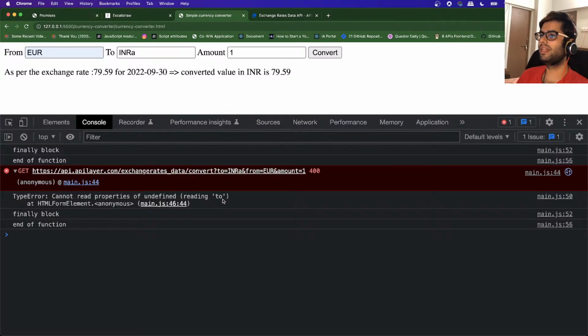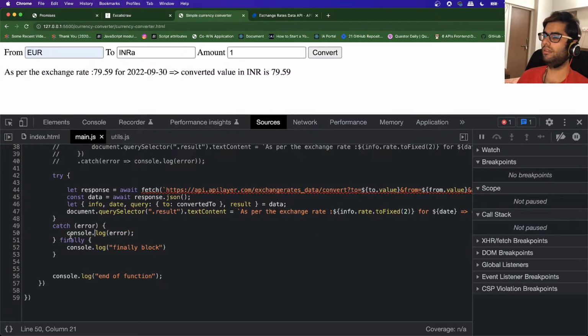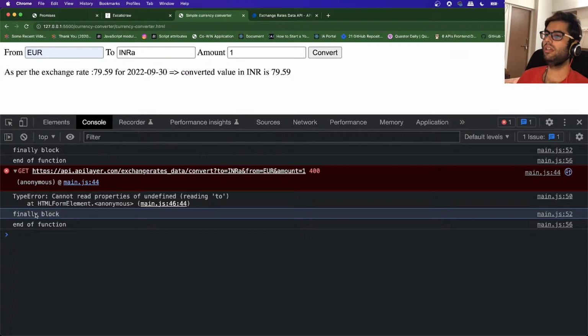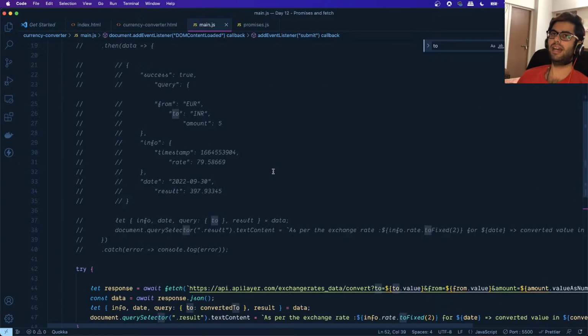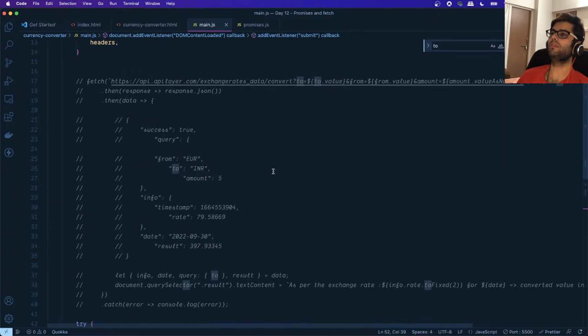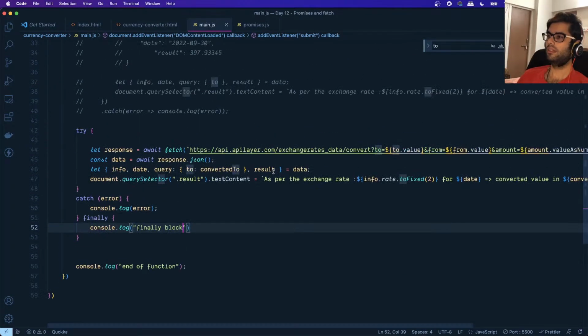It was not able to read the to property. Where is this coming from? Line number. Okay, so this is what was logged in the console, right? So this was handled within the catch block, and then the finally block was executed, right? So this is how you can write the same set of statements using async and await. It is just syntactic sugar on top of the promise API which we were using earlier. Okay, so I hope async and await is clear to you guys.